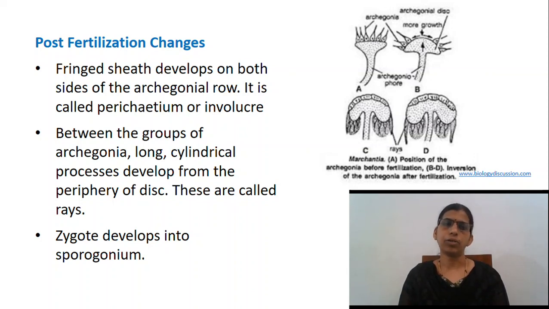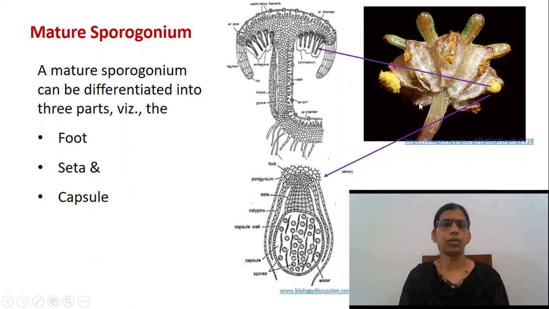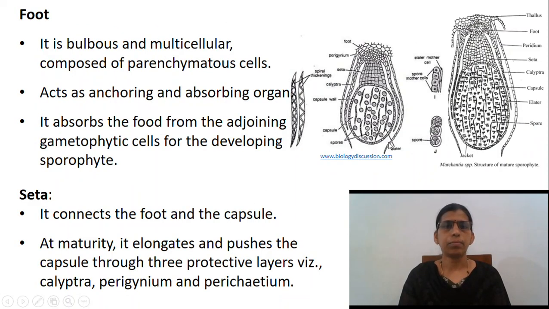Now if we look into the mature sporogonium, a mature sporogonium or the sporophyte can be differentiated into three parts, namely the foot, the seta and the capsule. Foot is bulbous and multicellular. It is composed of parenchymatous cells. It acts as an anchoring and absorbing organ.